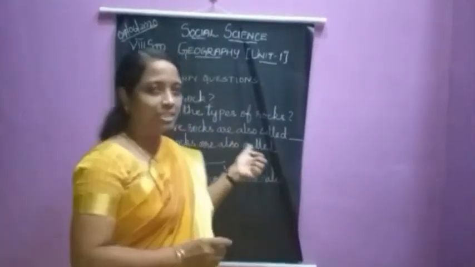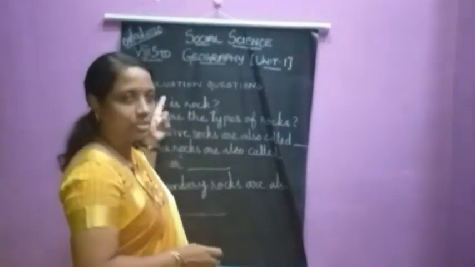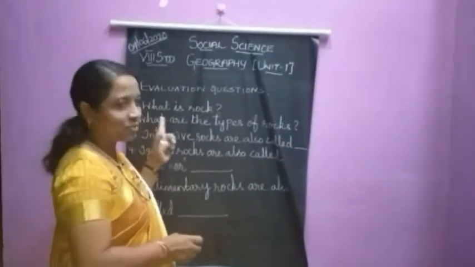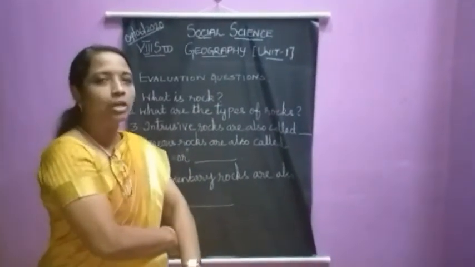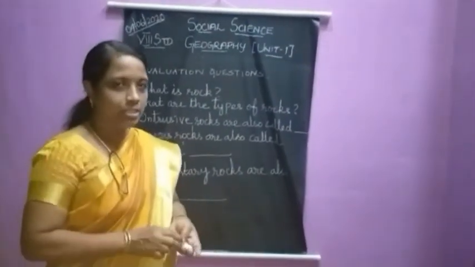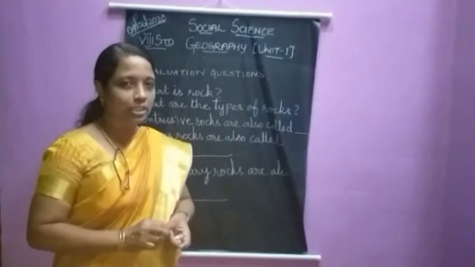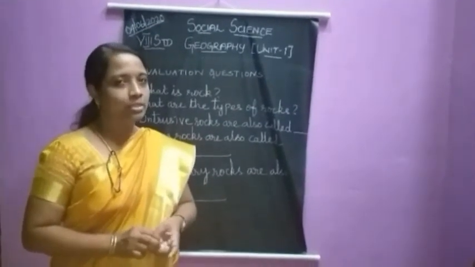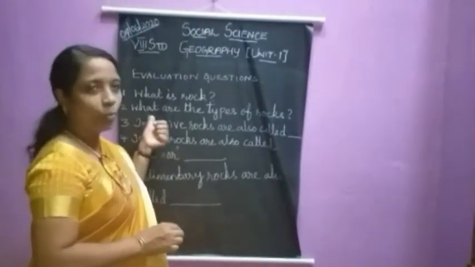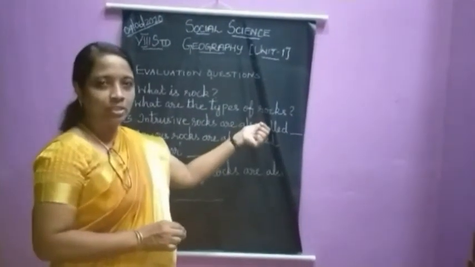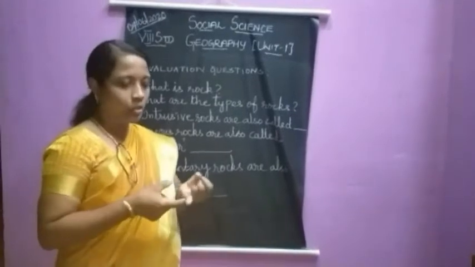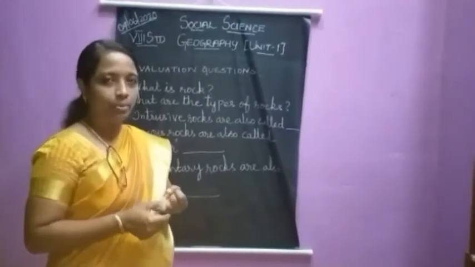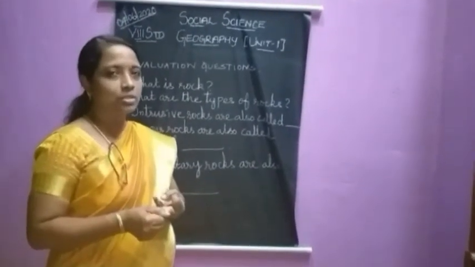Now we'll check the answers for the evaluation questions in rocks. First question: what is rock? Rocks are solid mineral materials forming a surface of the earth and other similar materials. Next, what are the types of rocks? Rocks are classified into 3 types. They are igneous rocks, sedimentary rocks and metamorphic rocks.